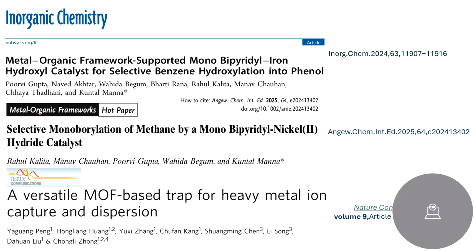The second paper is from Angewandte Chemie 2025 that presents a nickel catalyst for methane activation. Nickel is significant because it's much cheaper than the precious metals typically used like rhodium, iridium, etc. The third paper is from Nature Communications 2018, that is not from our group, that describes a heavy metal trap that can remove 22 different metal ions from water with over 99% efficiency.